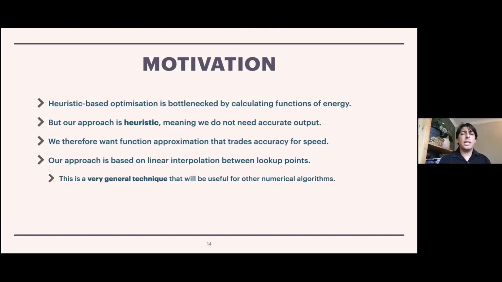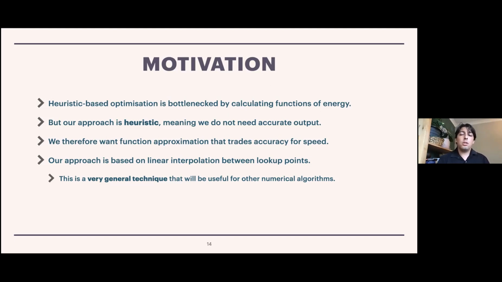So we don't really expect that we need to calculate those functions very precisely. So we're looking for a way to approximate the value of the function. We're perfectly willing to trade off accuracy. We don't care about the accuracy of the function approximation. What we care about is speed.